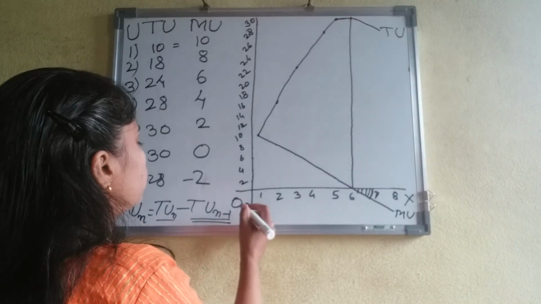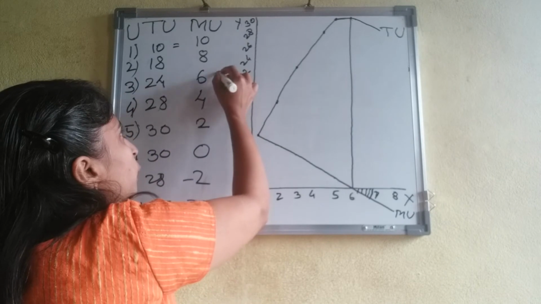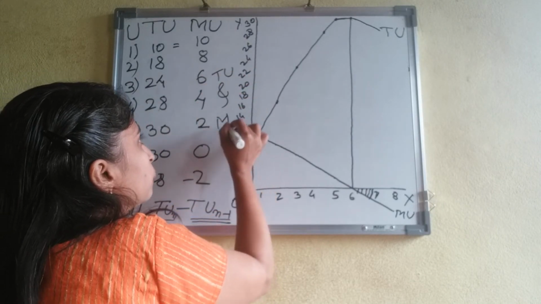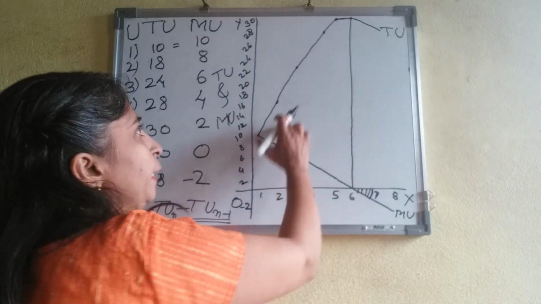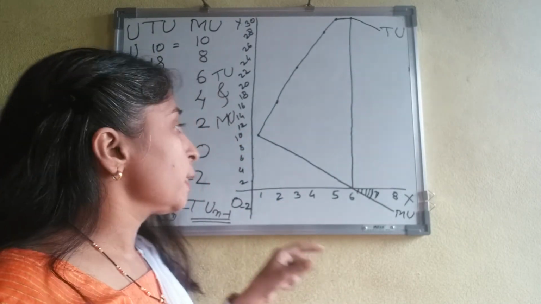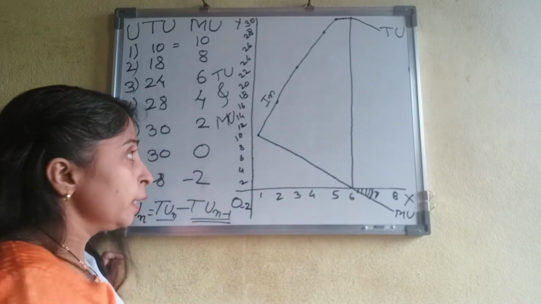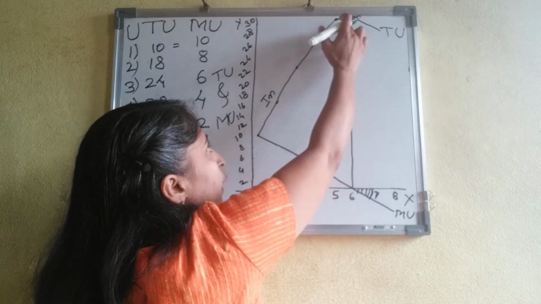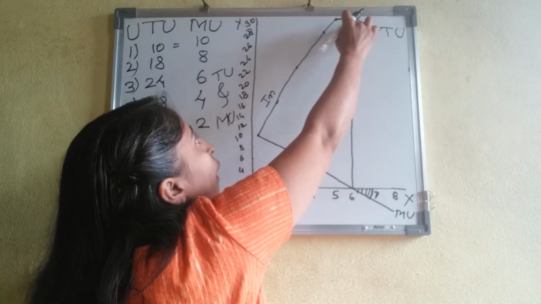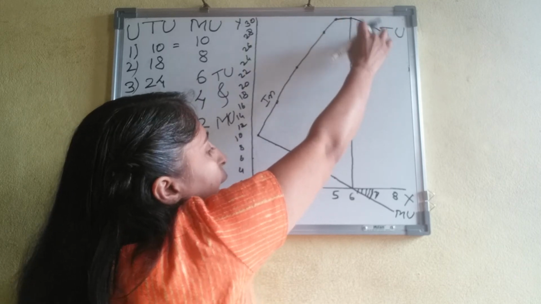OY shows total utility and marginal utility. TU is our total utility curve, which is increasing from left to right. At a particular point it will decrease after 30, from 30 to 28.